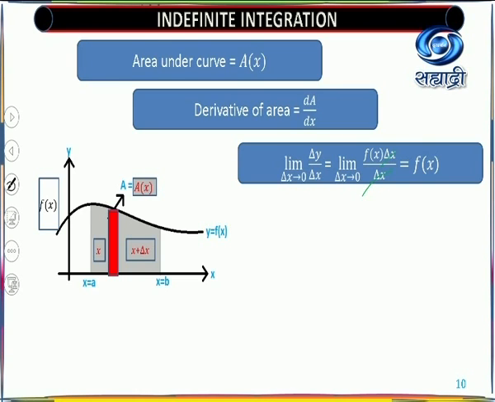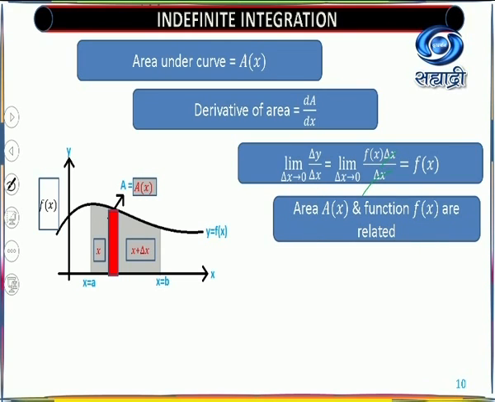So delta x you are able to cancel. You are left with f(x), which is independent of delta x. So you get f(x). Now look at what relation you got between A(x) and f(x). They are related, and the derivative of A is nothing but the function f(x). A dash of x equals f(x).